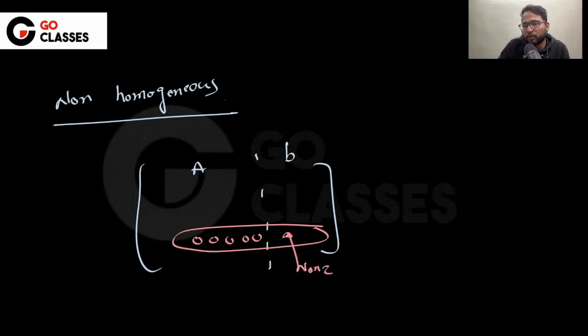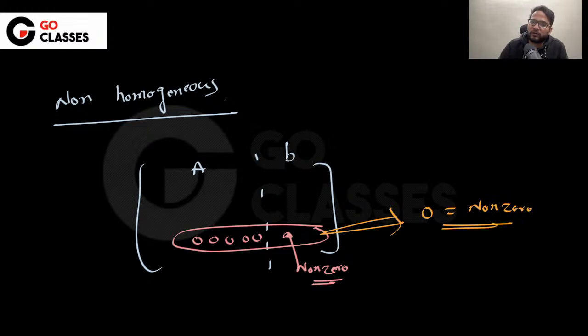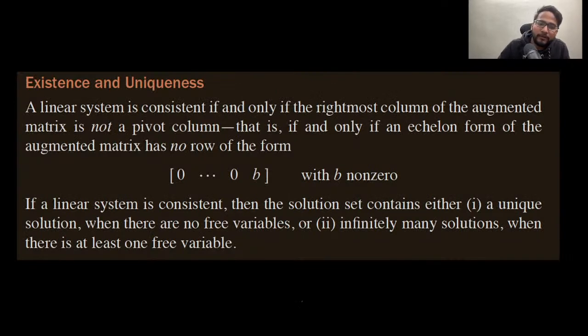Suppose you have some row like this, where these are zeros and this is non-zero. Then corresponding to this you are going to have 0 equal to non-zero, right? Which means this will not have any solution. So basically a non-homogeneous set of equations does not have any solution only when you have zeros and non-zero, something like this. Otherwise it always has a solution. See, if you have zeros and this is non-zero, then you do not have a solution. Otherwise you always have a solution.